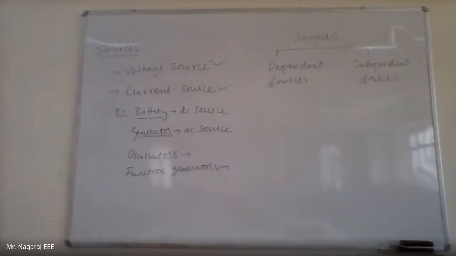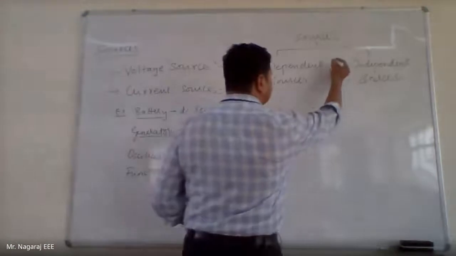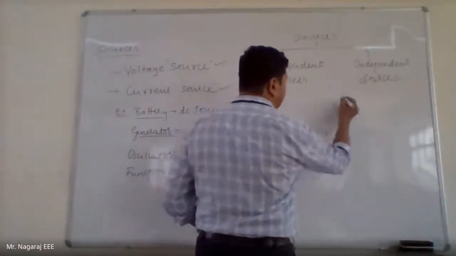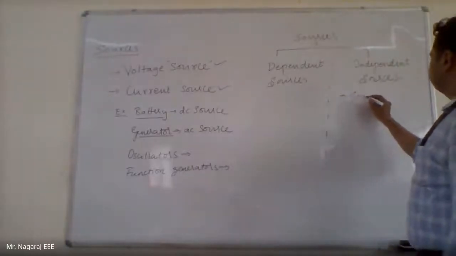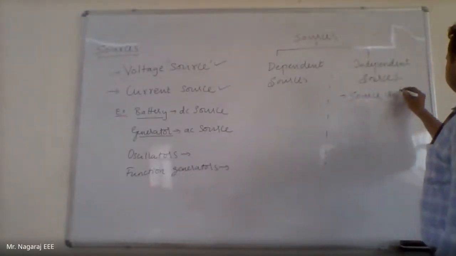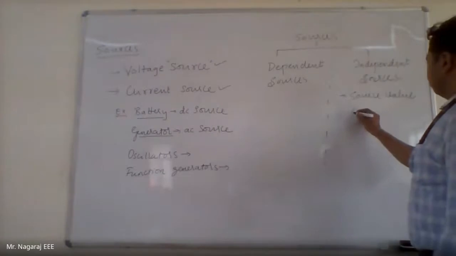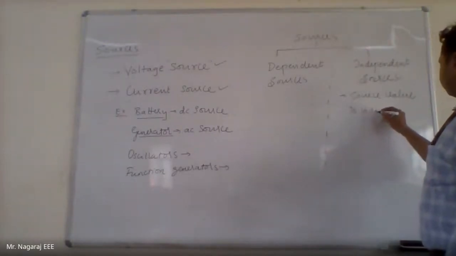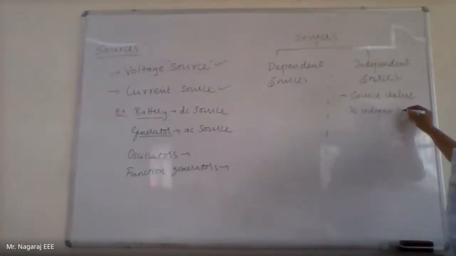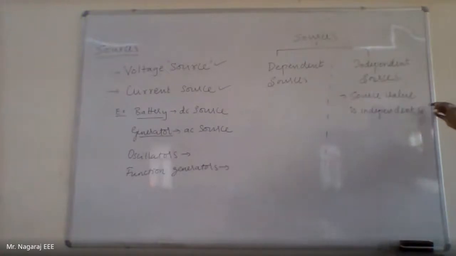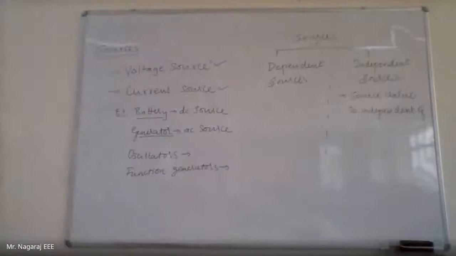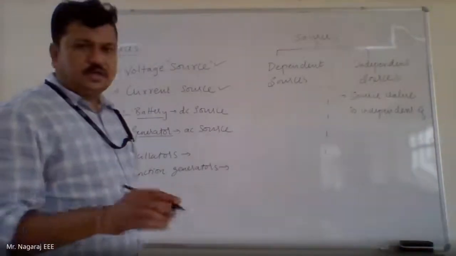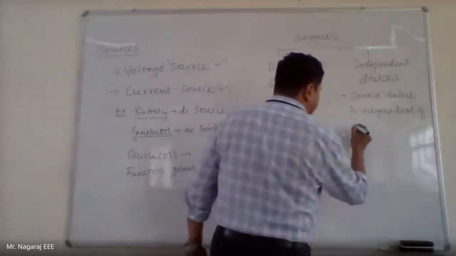So, independent source: I can say the source value is independent of any other circuit element parameter.